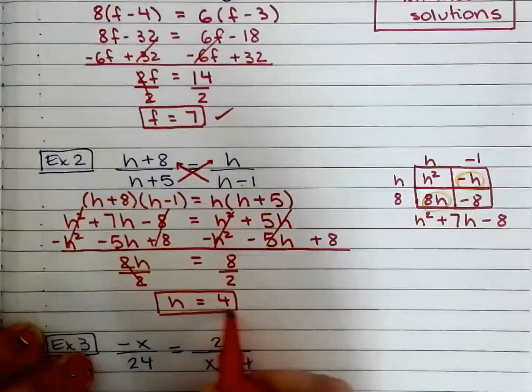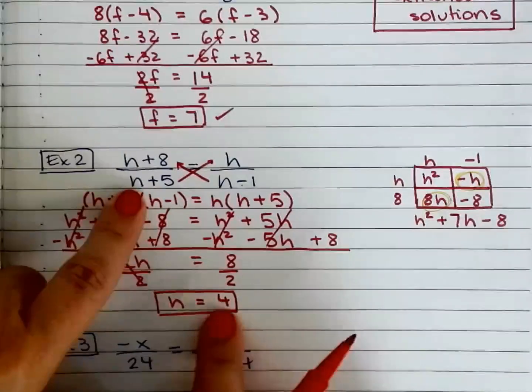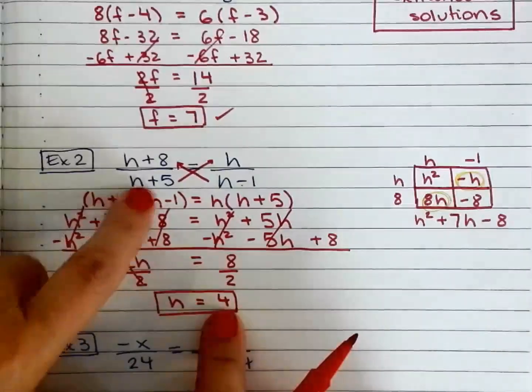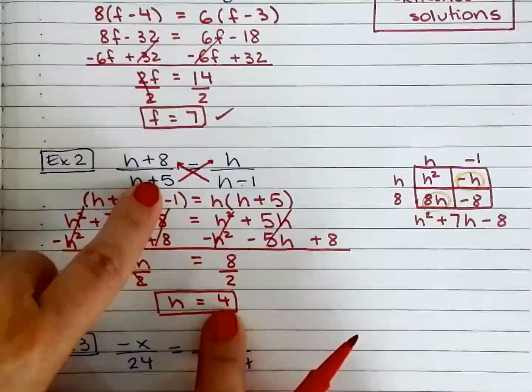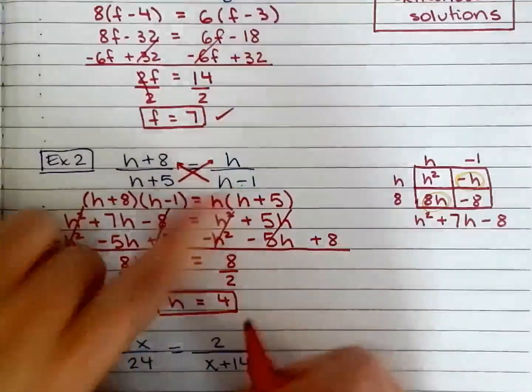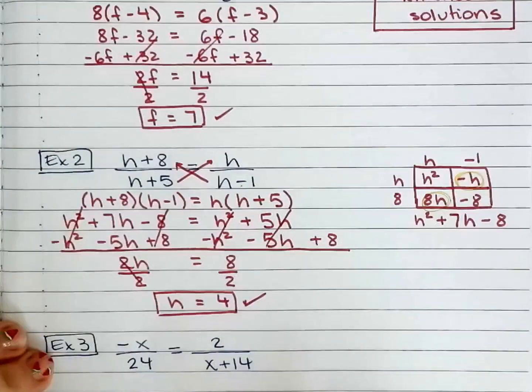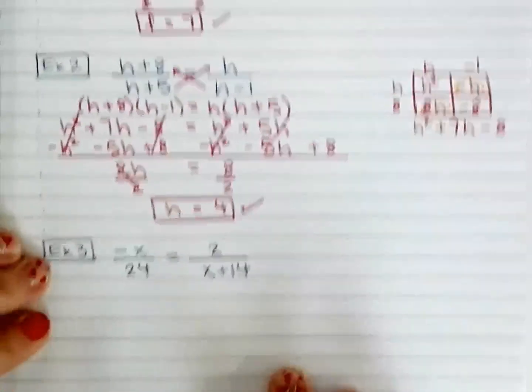Okay. Now, quick check to see if that makes the denominator equal 0. So plug in 4. 4 plus 5 is 9, so we're good there. 4 minus 1 is 3. We're good there too. So 4 is good to go because that does not make the denominator equal 0.